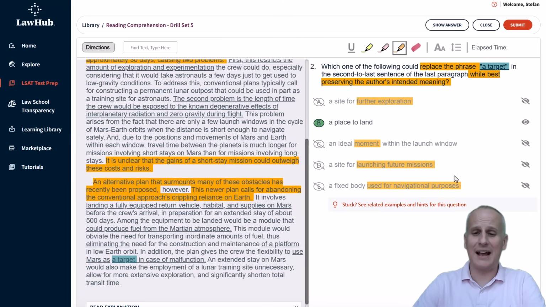So you could see how, first, this is a question I probably would skip on the first pass through the questions if I were doing this passage live, because I probably am going to need to reread. Secondly, how we can predict what the answer should be and really make this a question that we can make quick work of when we're doing similar problems like it on future reading comprehension questions.